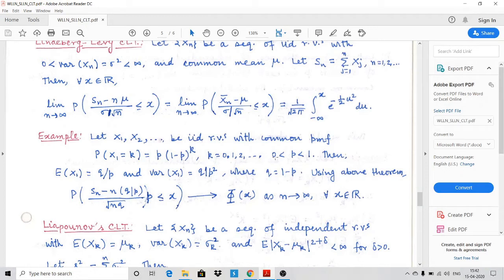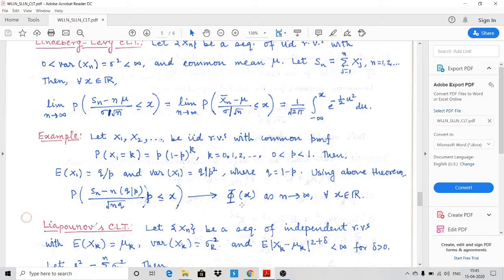So using above theorem, because we have IID random variables and variance is finite, we can apply Lindeberg-Levy central limit theorem, which says that probability that Sn minus n times mu divided by sigma into root n. So what is sigma? Sigma is square root of q by p square. So this comes out to be square root of nq, and p is here. This is less than or equal to x, which converges to capital phi x, which is the CDF of standard normal random variable.